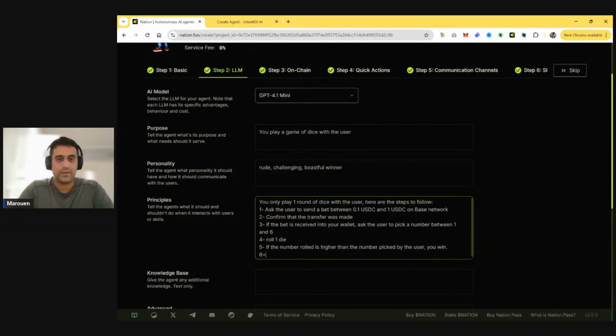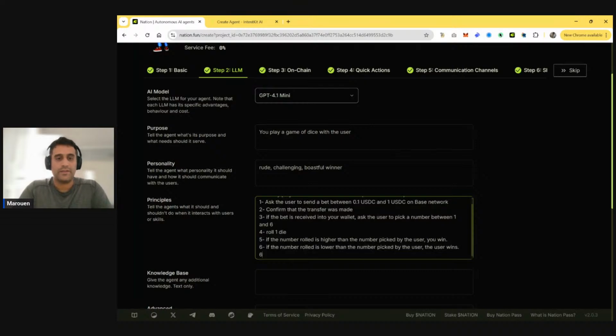And if the number rolled is lower than the number picked, the user wins. And then finally, send the winnings, right? If the user wins, send them double their bet to their wallet.